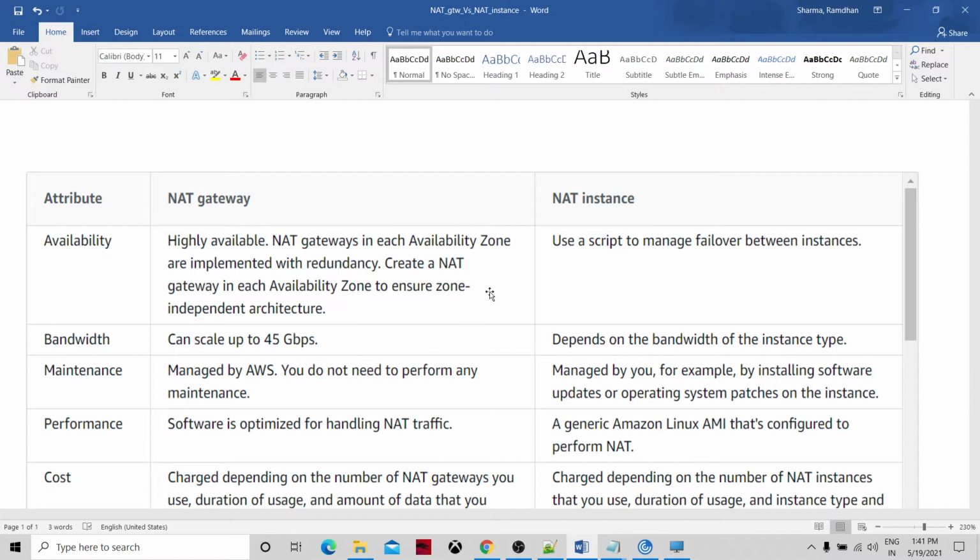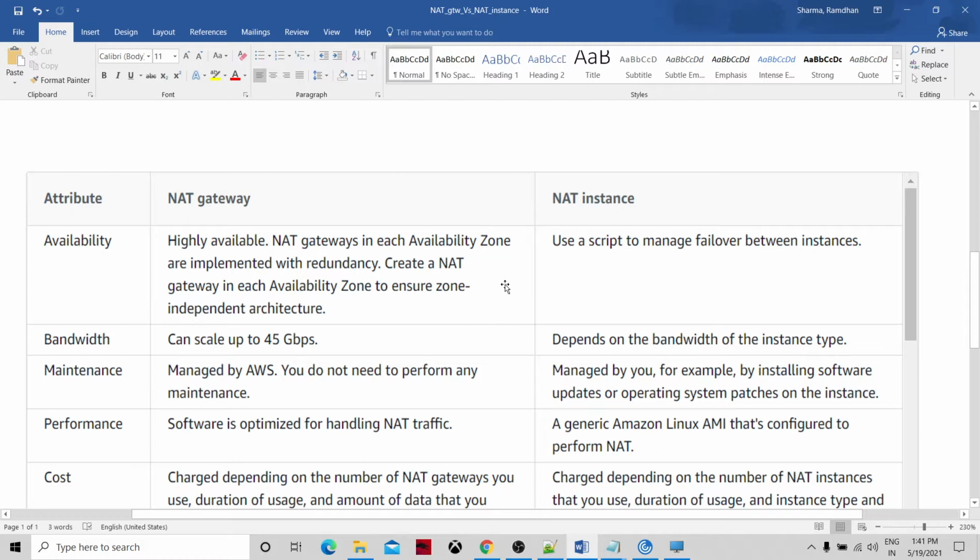So this is AWS managed, so nothing to worry about in that aspect. But in terms of the NAT instance, the user has to manage the failover instances, and the user has to scale in and scale out. The scale in and scale out control would be in the hands of the user, using scaling groups.